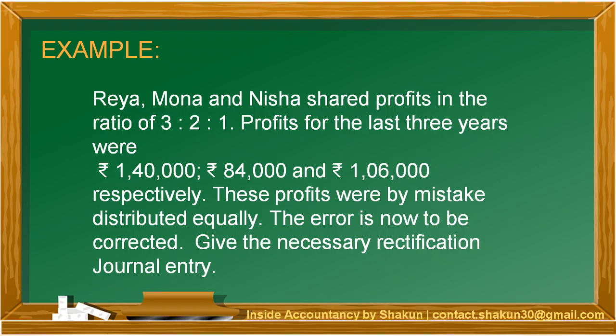Now, the profits have been by mistake distributed equally. That means 1:1:1 is the wrong ratio and 3:2:1 is the correct ratio. Now, first of all, we will calculate the total profit for the 3 years. So, 1,40,000 plus 84,000 plus 1,06,000 amounts to 3,30,000. So 3,30,000 is the total profit for all these 3 years.